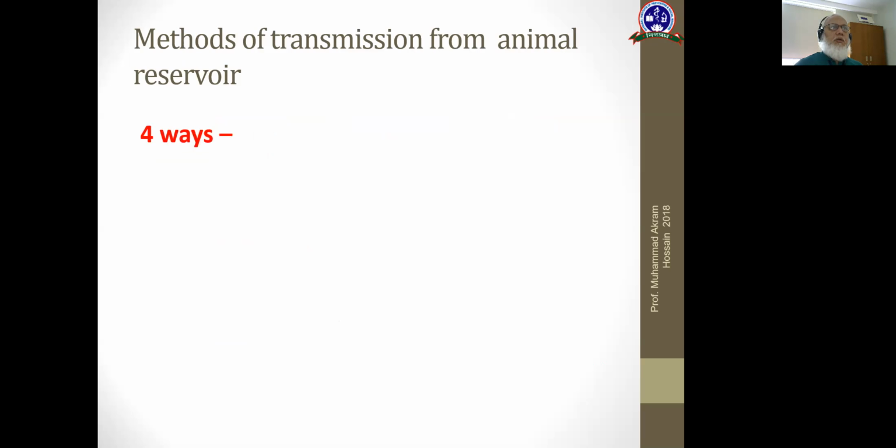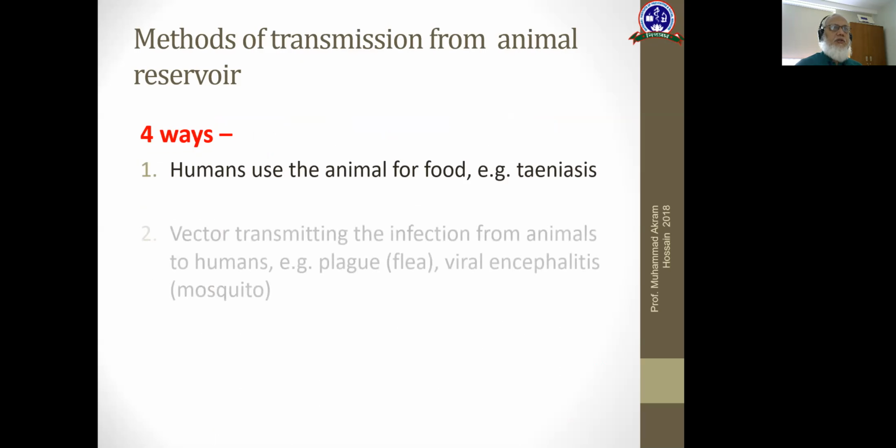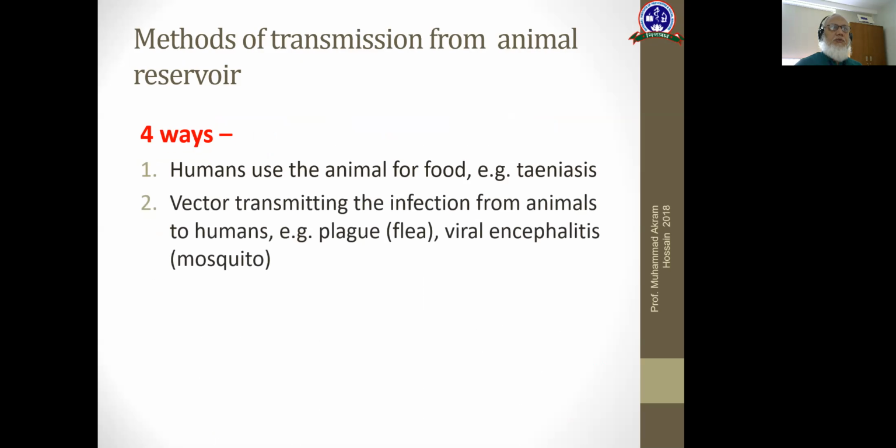How are disease agents transmitted from the animal reservoir? There are four ways. Humans use the animal for food, for example, teniasis. A vector transmits the infection from animal to human, for example, plague by flea, and viral encephalitis by mosquito.